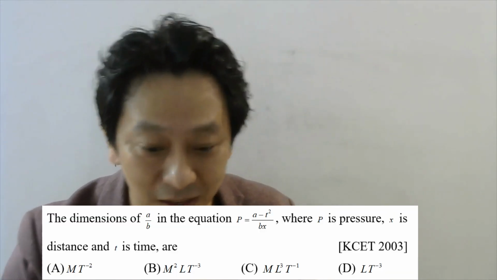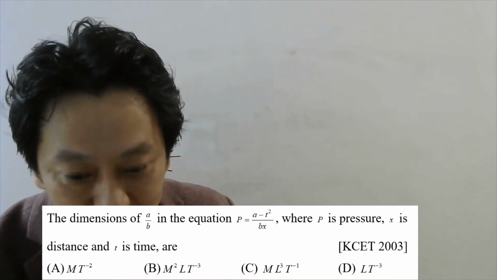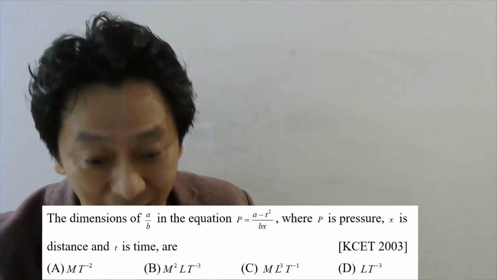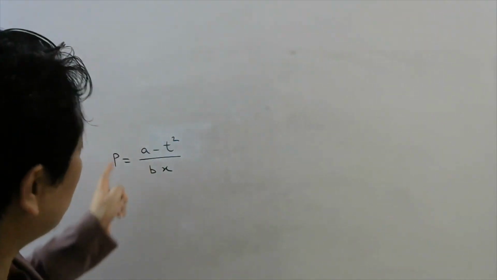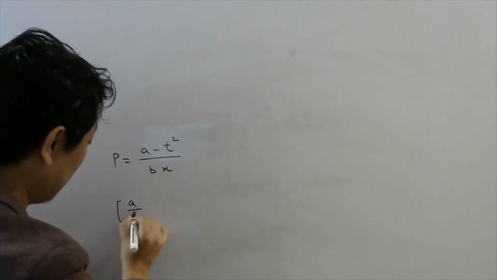Let us solve the first problem of this topic. It says, as you can see on the screen, find the dimensions of A by B in the equation P equals A minus T square by Bx, where P is pressure, x is distance and T is time. So they have given you this equation and they are asking you the dimensions of A by B.